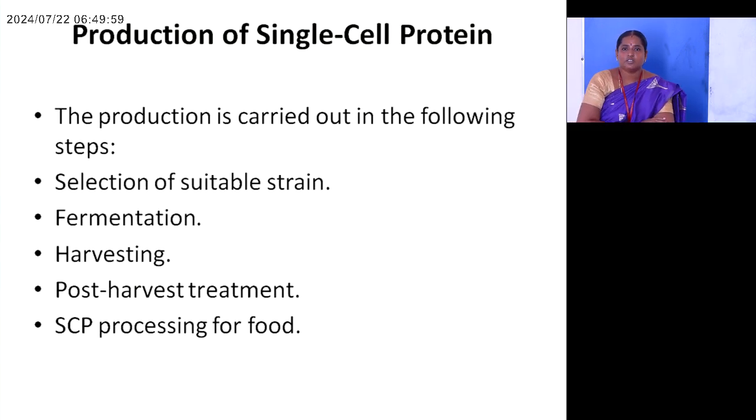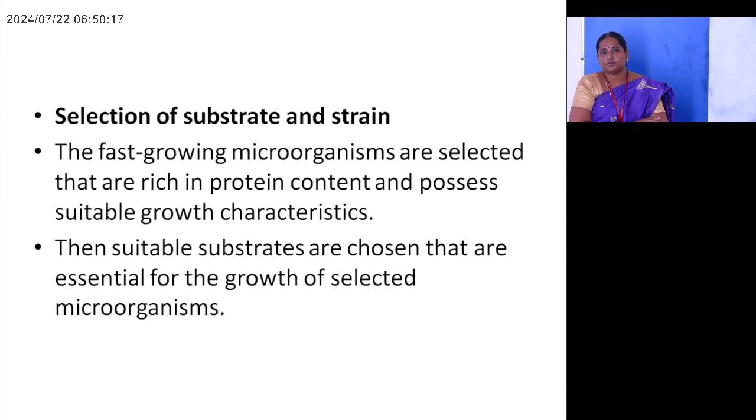Next, production of single cell protein. The production is carried out in the following steps. First one is selection of suitable strain. Second one is fermentation. Third one is harvesting. Fourth one is post-harvest treatment. Last one is SCP processing for food and supply of food.